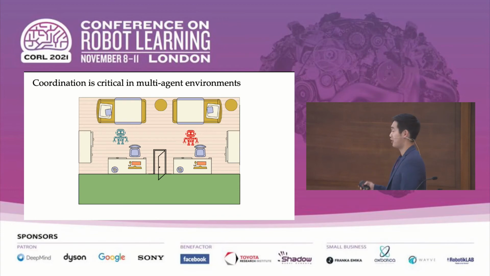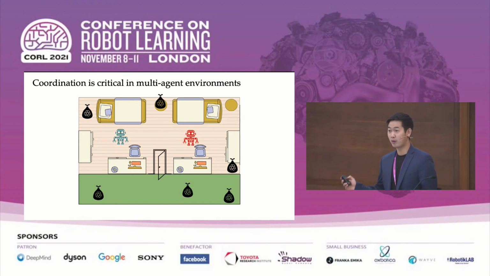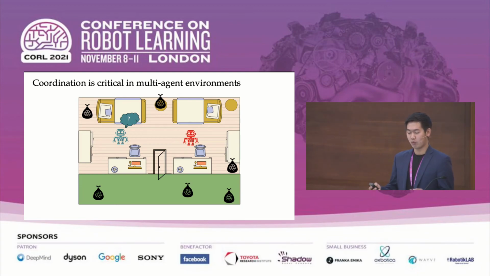For example, in this household, there are two robots, a blue and a red one, that have been given the task of cleaning the entire house and the front yard after a long night out at a dinner party. So the two robots can take on many different strategies when deciding how to optimally clean this house. So let's say that we are the blue robot and we need to decide which trash bag to pick up next. So when deciding which trash bag to pick up, we really have to decide based on what we think the red robot will do, as we don't want to have to clean up the same trash bag as the red robot, to avoid being inefficient.